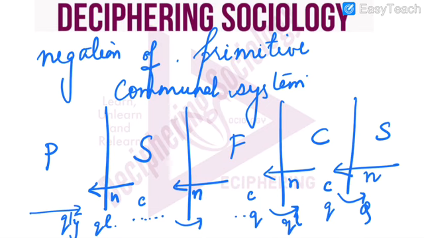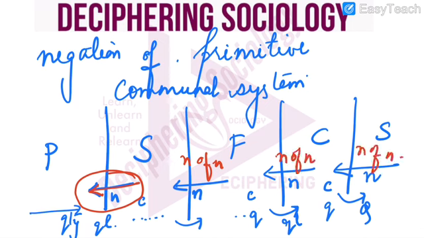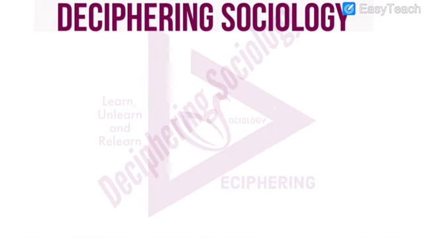Whenever we are talking about negation, the first negation will be only a simple negation, but the second negation will be negation of negation. So this is the application of what we understand as the laws of